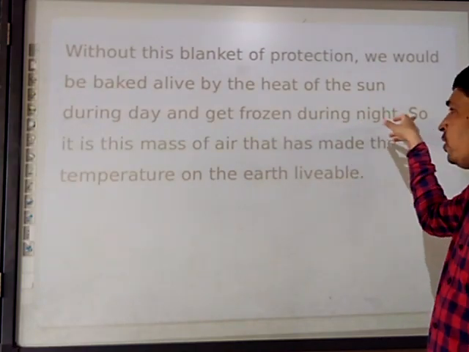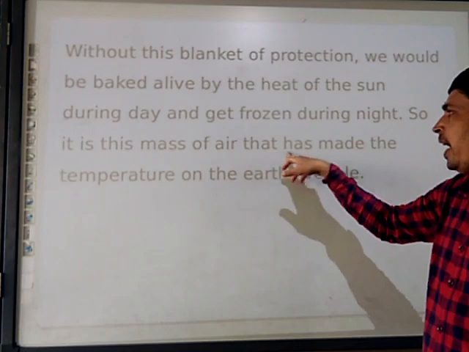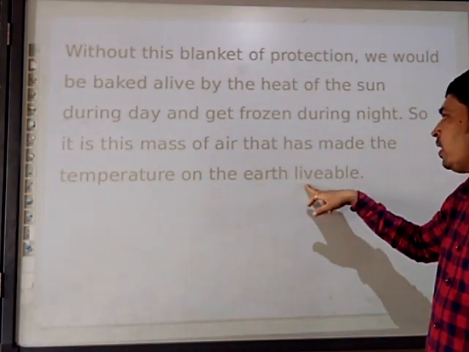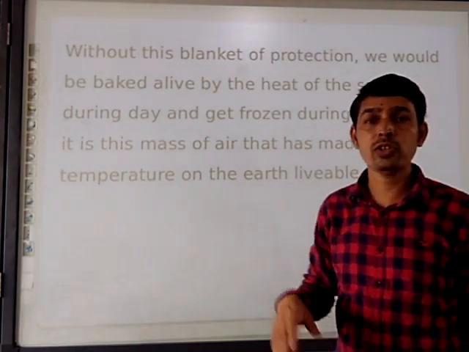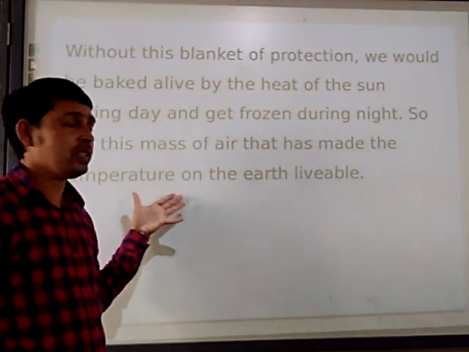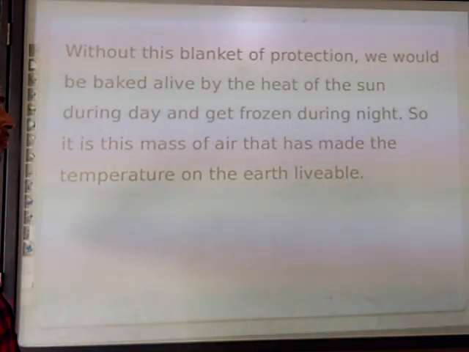It is the mass of air that has made the temperature on the earth livable, so the livable environment is created by the atmosphere.